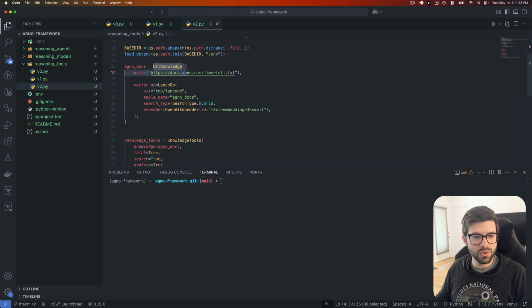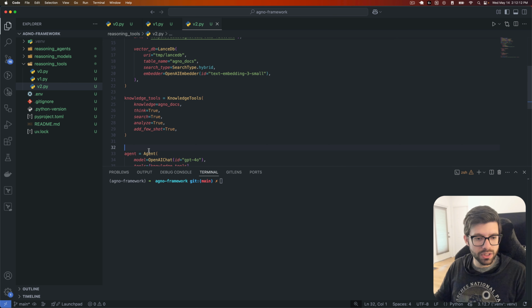So inside of this URL knowledge, we're also going to provide our vector database, which, as I said, is going to be LanceDB. We're going to create the URI, so we're going to end up with another temp folder directory in here with LanceDB inside of it. We're going to create a table name called Agno Docs. We're going to give it a search type, and then we're also going to give the embedder that we want. This is going to be an OpenAI embedder. Agno has a number of different options for embedders, so you can play around with them and see which ones you'd rather use. But this one I think is pretty good, and it also seems to be a default that they use.